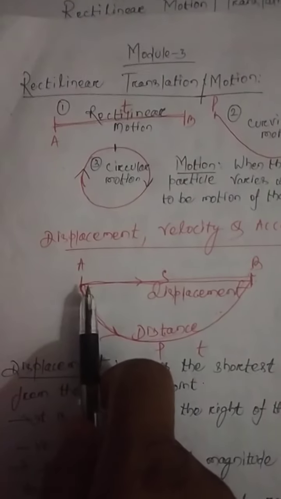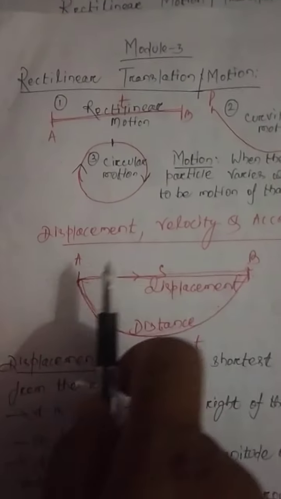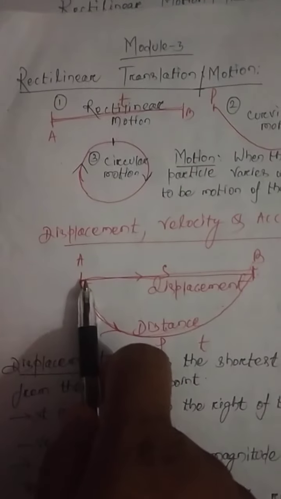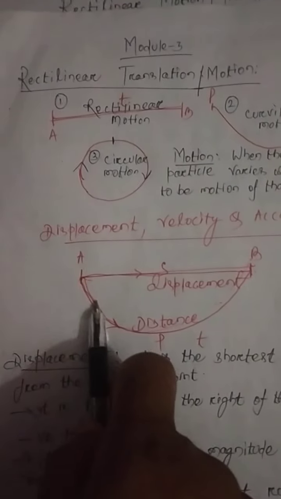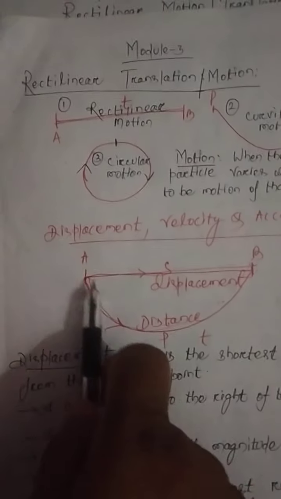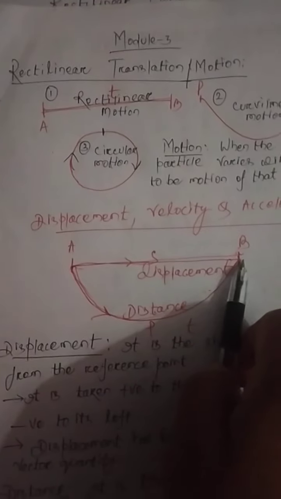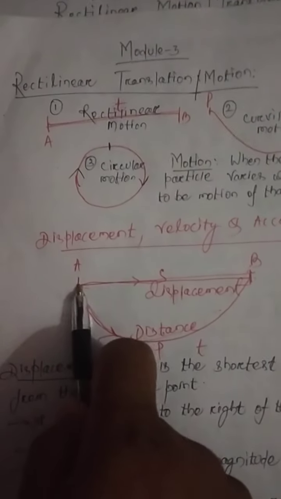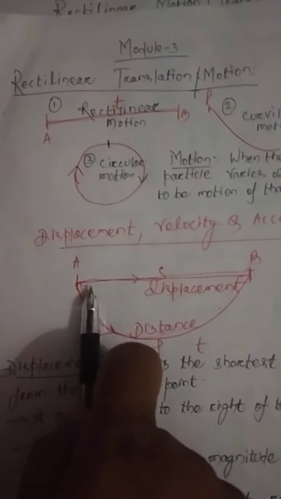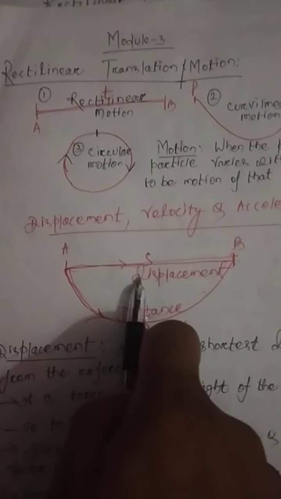Now come to the path. There are two paths: one is a straight line path and another is the circular, curved path. Here the body is moving in a curved path, so the curve APB is the total distance covered by the body. But from A to B is a straight line path and it is the shortest distance. So the shortest distance between the two positions of the body is known as the displacement.